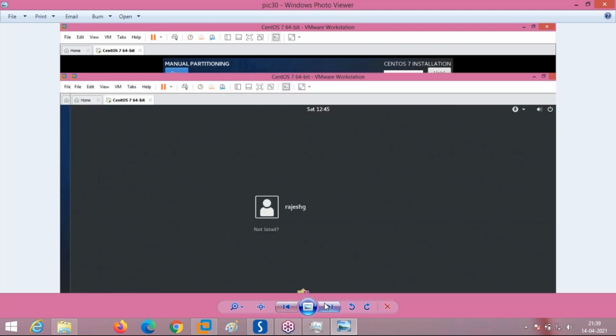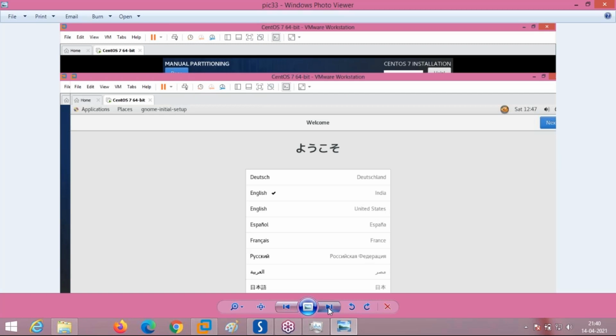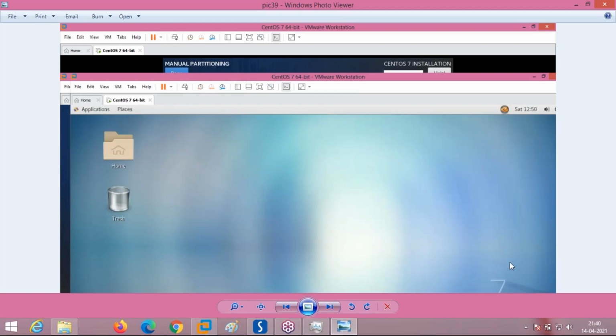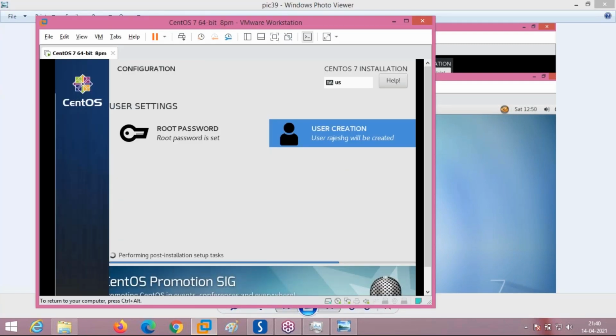Now the user has come. This is the user where you have to log in, but we don't want to log in with the Rajesh G user. We want to log in with root. You have to press not listed on this. After that, give the root password. After that, it will ask for language and all these things, and the OS is up and running. This is how it is. See, it is taking some time.